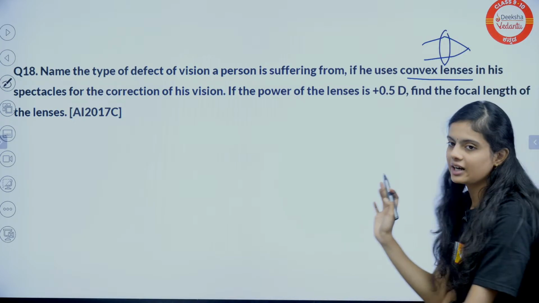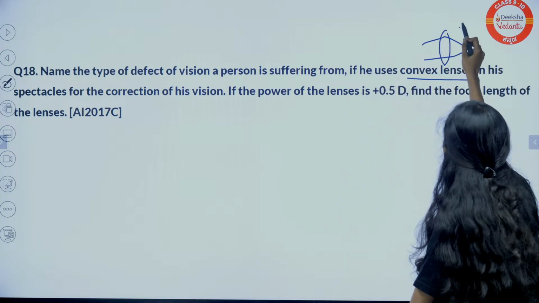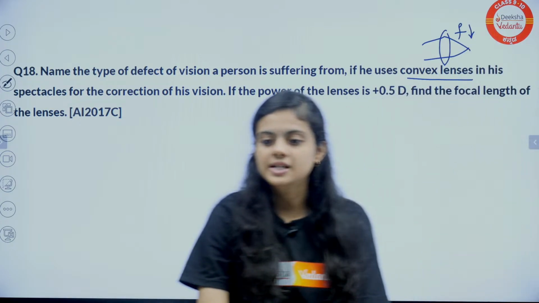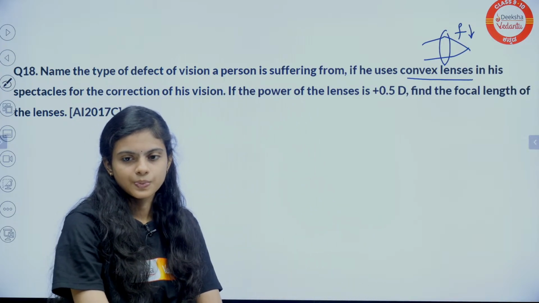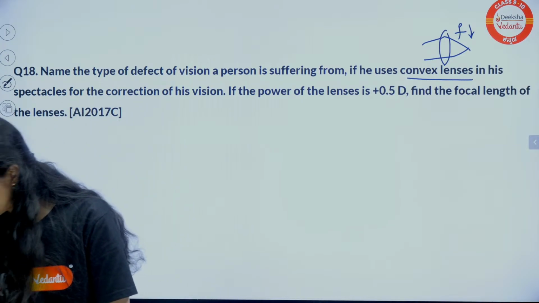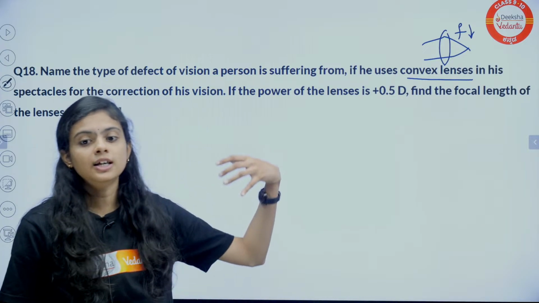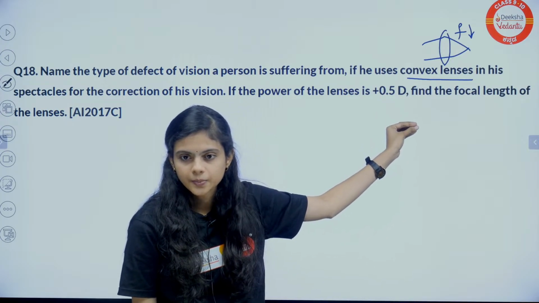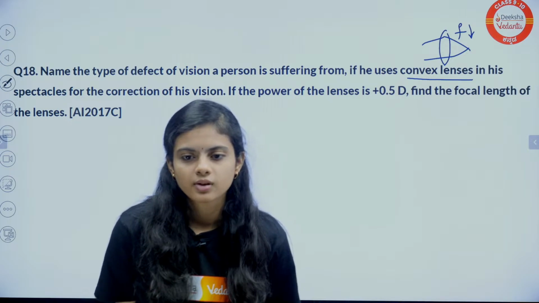So, it should be used to reduce the focal length. Why do we want to reduce the focal length? Because the person is suffering from a dash defect. Yes, students? Answer. Yes, hypermetropia. Because the focal length is more and we want to reduce the focal length, right? Yes, hypermetropia.